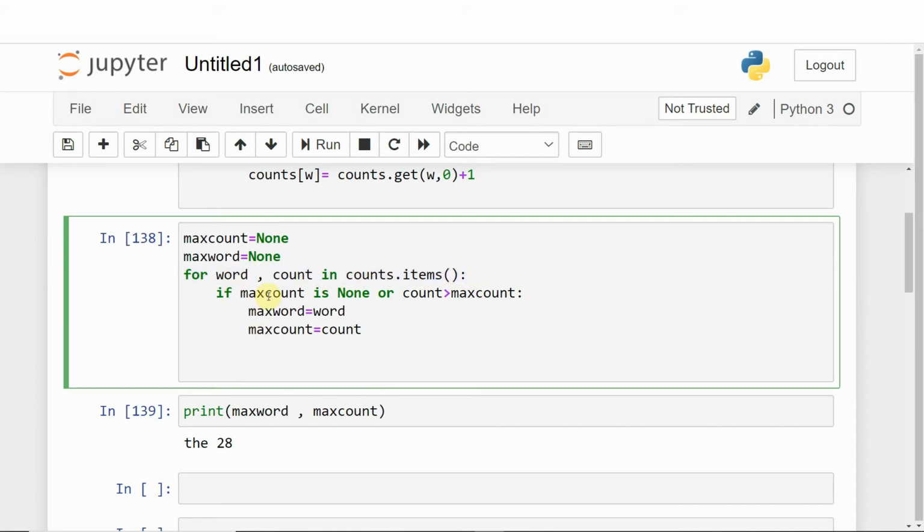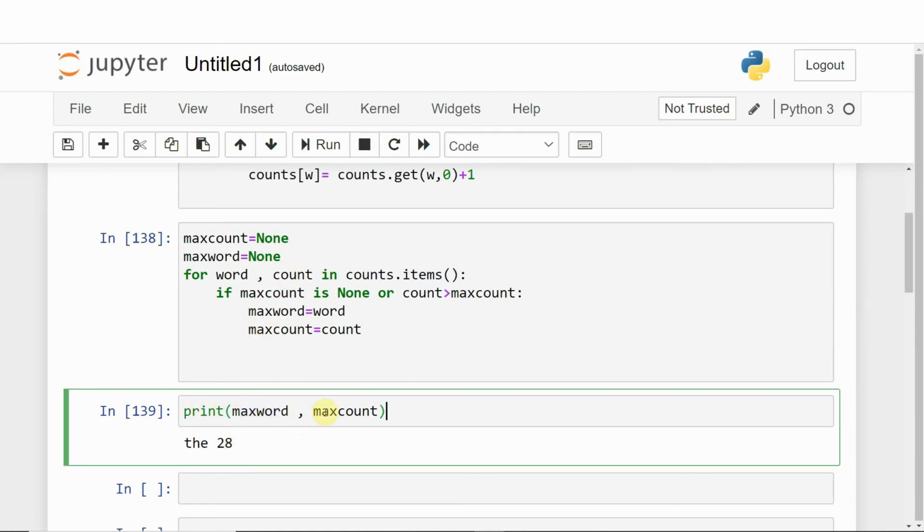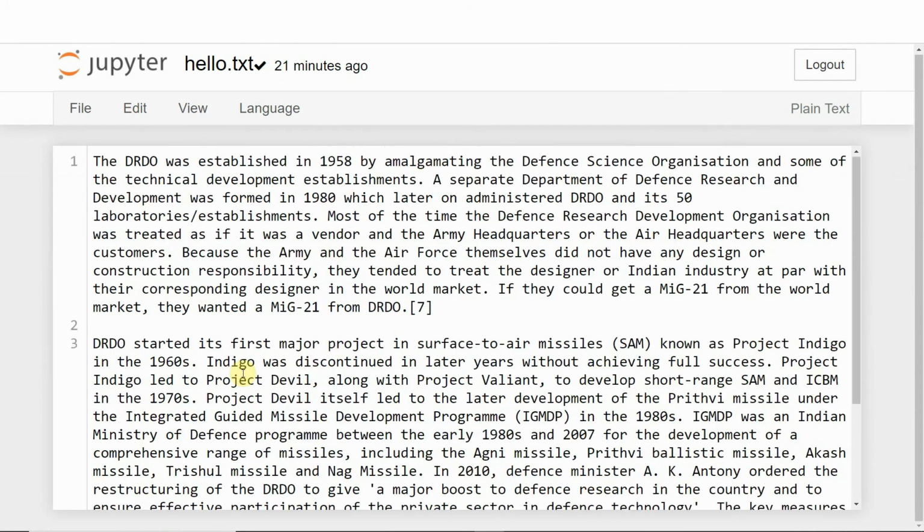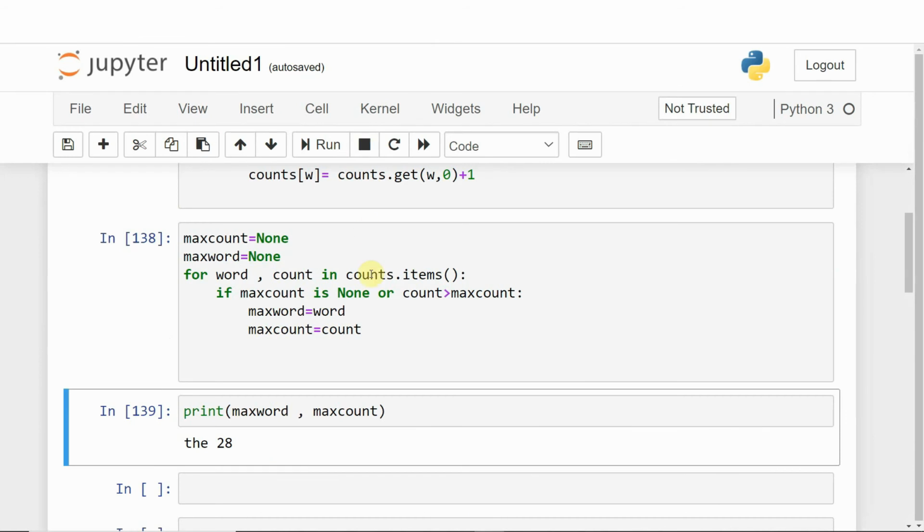So what is the condition? If max_count, which is None here, is None, or count is greater than max_count, which is true in this case, it will enter here, and word will be copied to max_word and count will be copied to max_count. This for loop will continue until we get to the last word. At last, we print max_word and max_count. So the word is "the" and the frequency is 28. In this whole paragraph, "the" has been printed the maximum number of times, with frequency 28.